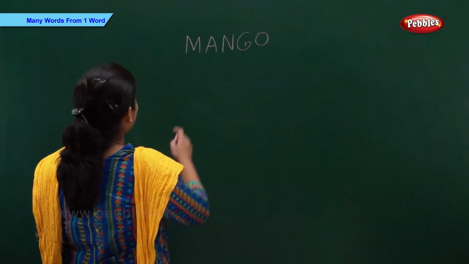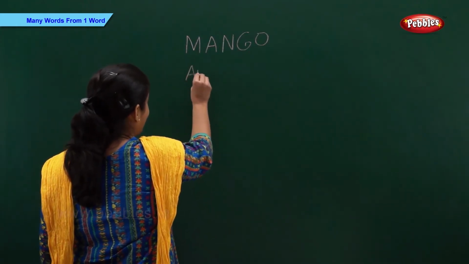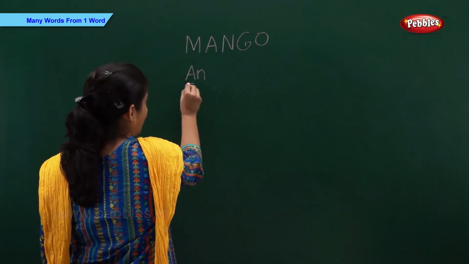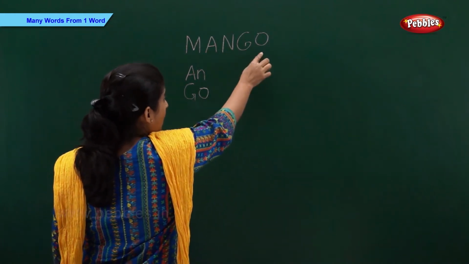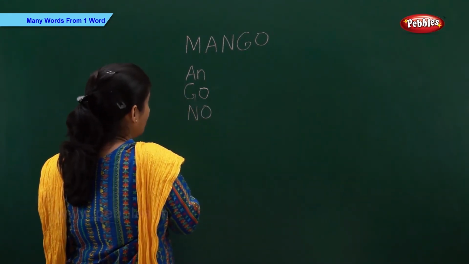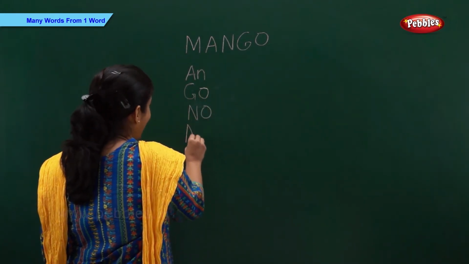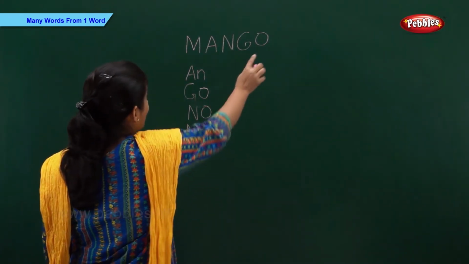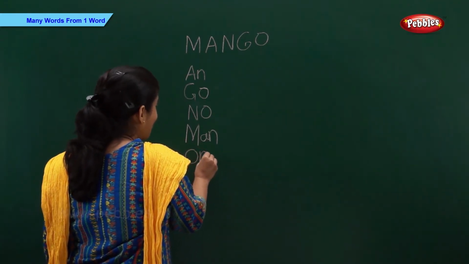We can make A-N, an. G-O, go. N-O, no. M-A-N, man. O-N, on.